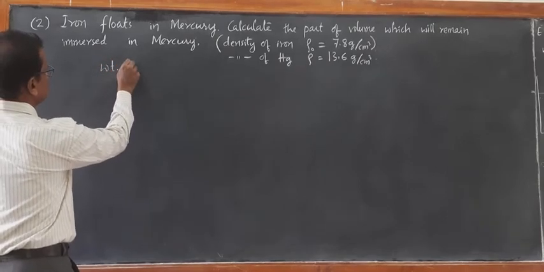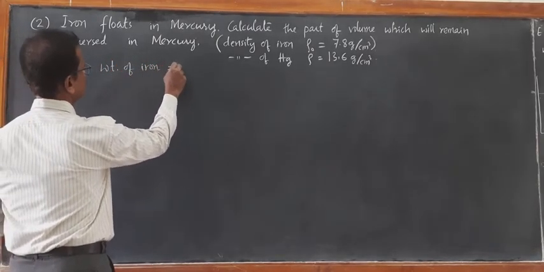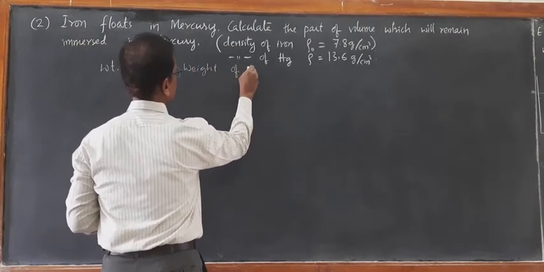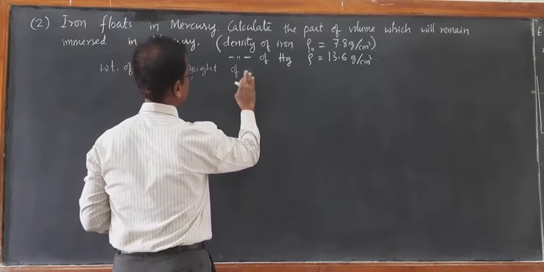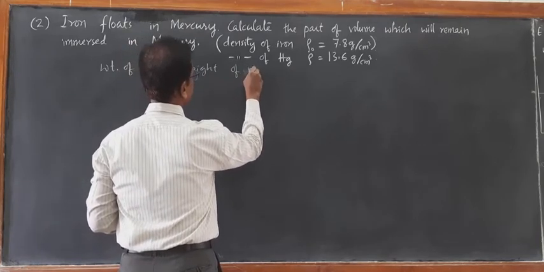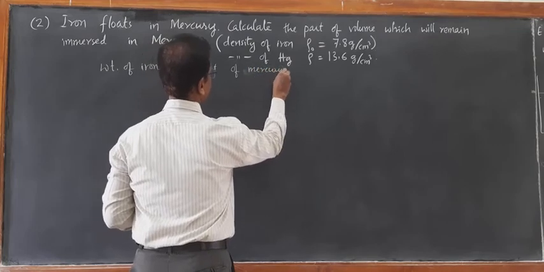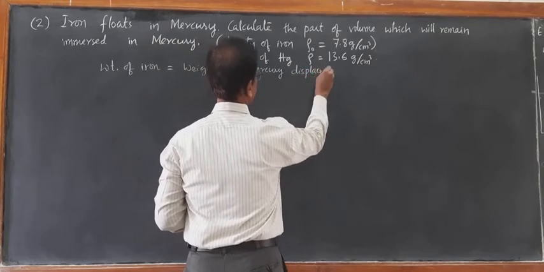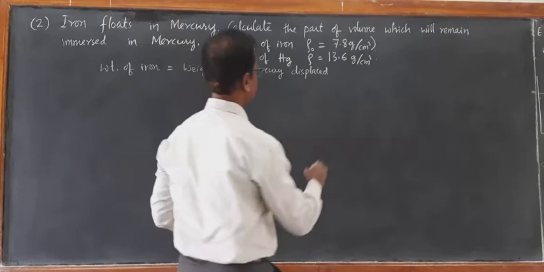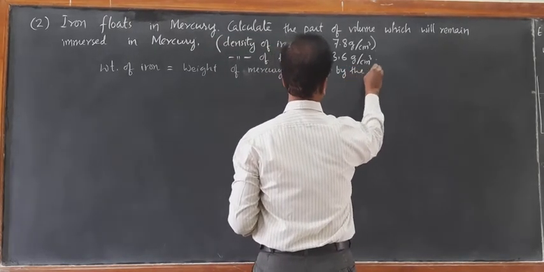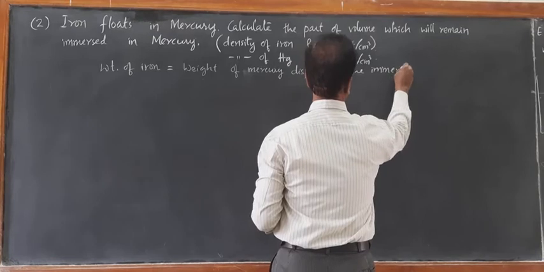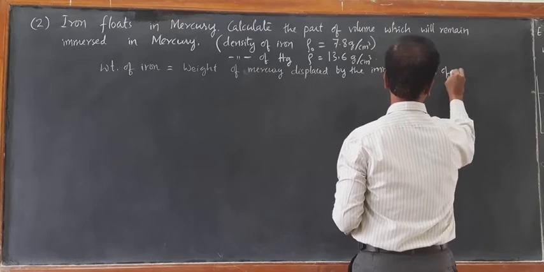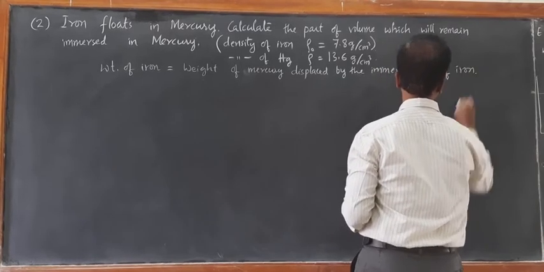Weight of iron is equal to weight of mercury displaced, because the liquid here is mercury, weight of mercury displaced by the immersed part of iron.